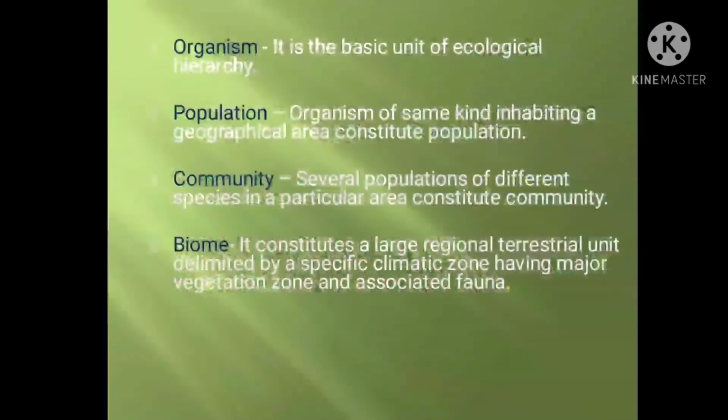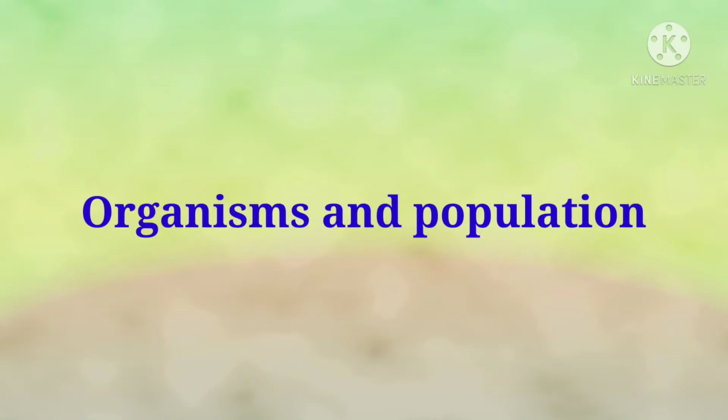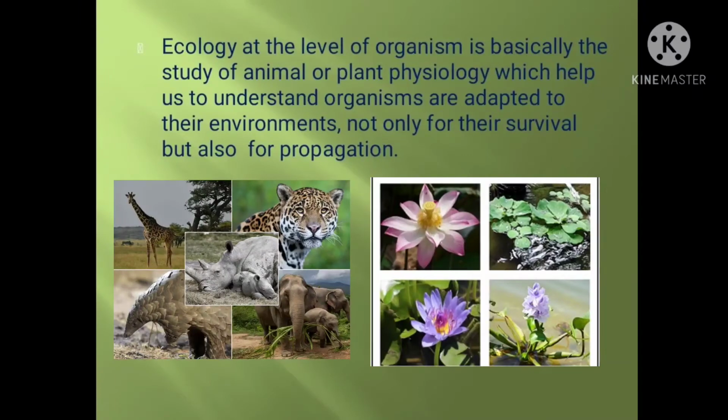We'll study these later, but in this chapter we are going to study first the organism and population, these two levels. Now let's study in detail. Next, the organism and the environment around it. Ecology at the level of the organism is basically the study of animal and plant physiology, which helps us understand how organisms are adapted to their environments, not only for their survival but also for propagation. Propagation means multiplication.